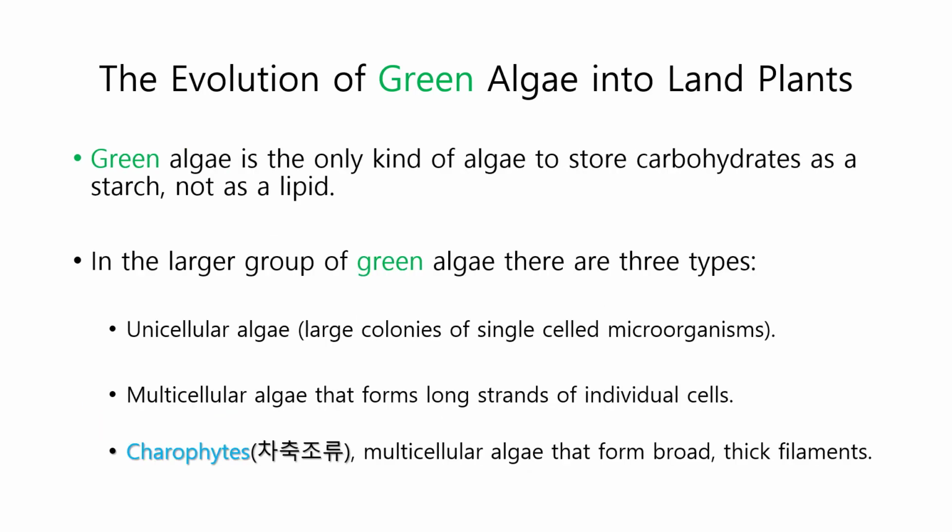So let's have a look at the evolution of green algae into land plants. The grass-green chloroplasts of green algae have a structure and pigment composition much like the chloroplasts of plants. Green algae can be divided into two main groups: charophytes and the chlorophytes. The charophytes include the algae most closely related to plants. The second group, the chlorophytes, include more than 7,000 species. Now, most of them live in fresh water, but there are also many marine and some terrestrial species.